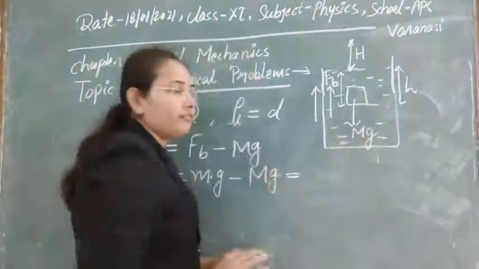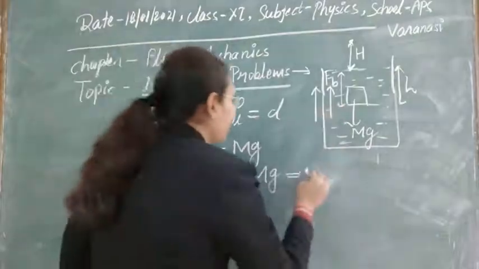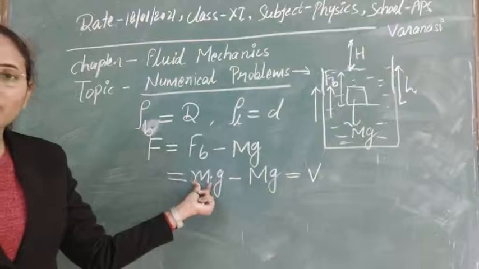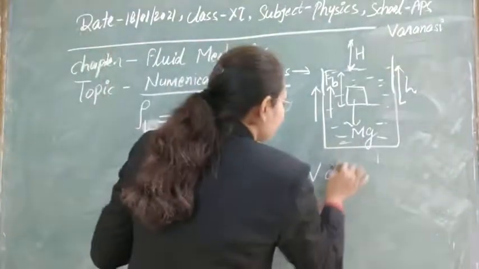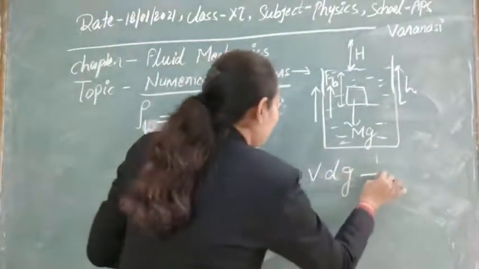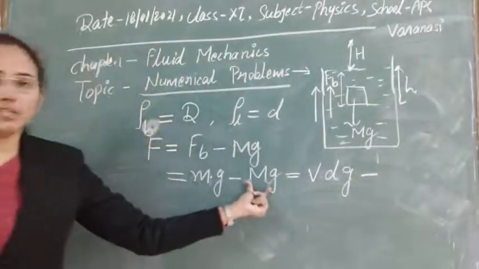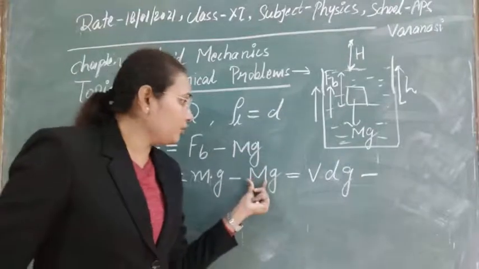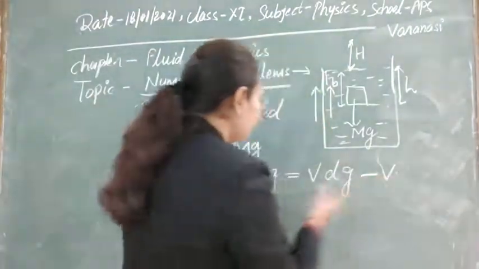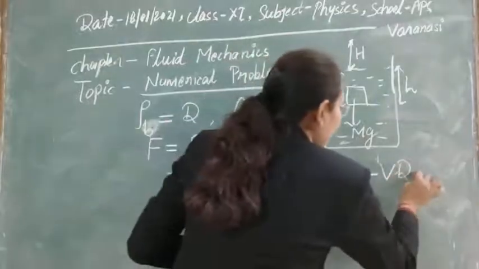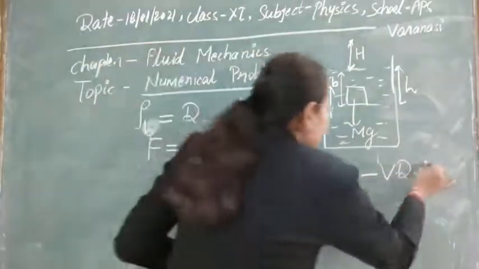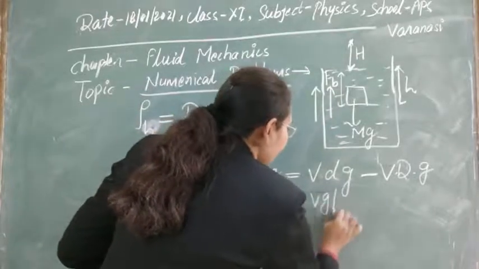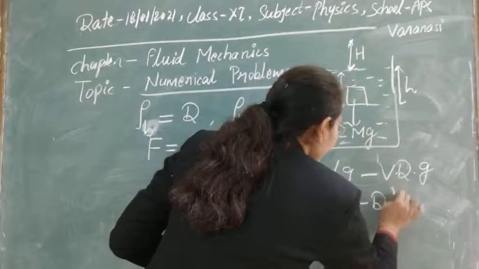We have taken V as the volume of this wooden ball, so here we can write V, and for the mass of the liquid we multiply by the density of the liquid, that is V d g, minus, in place of the mass of the wooden block, you can write volume V, density capital D, and g. So you can take V g outside, and you will get d minus capital D here.